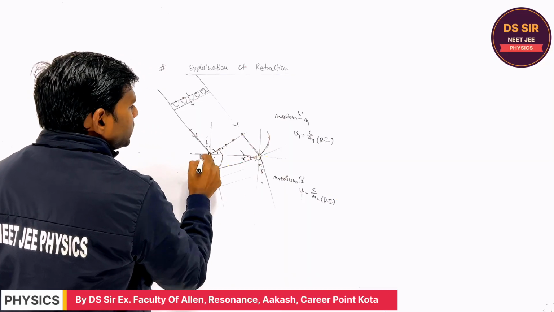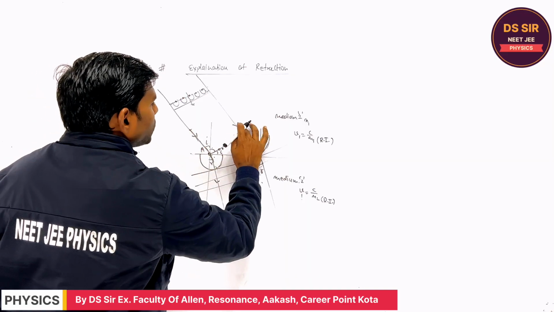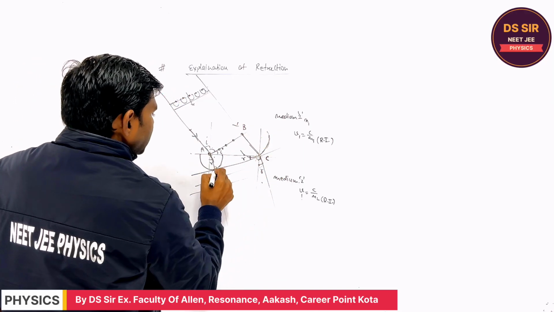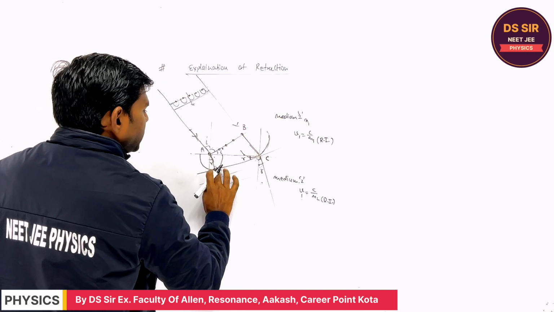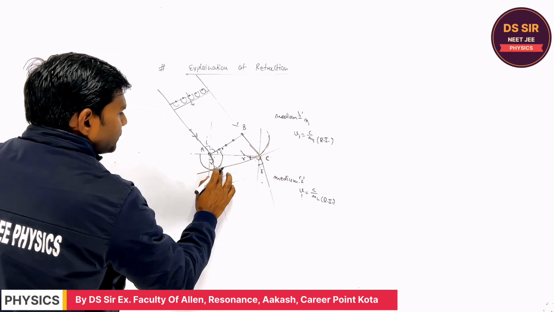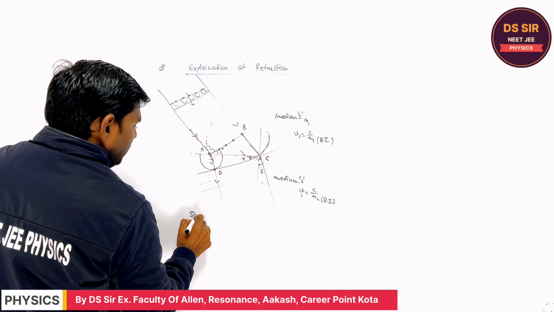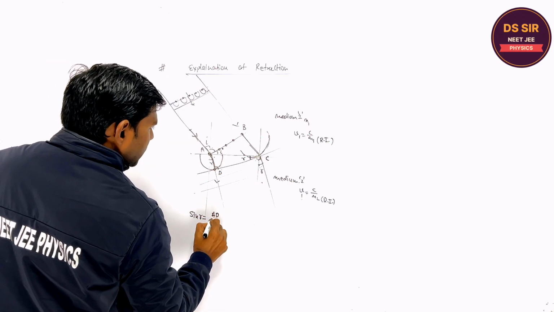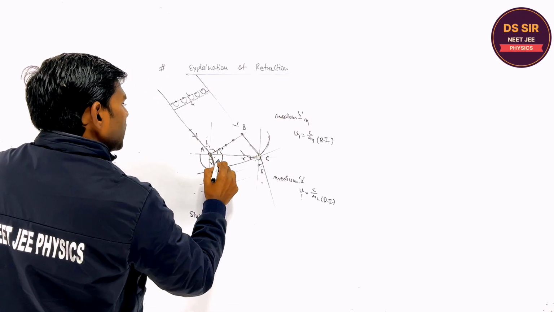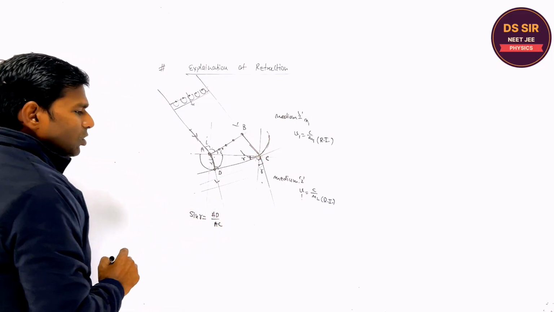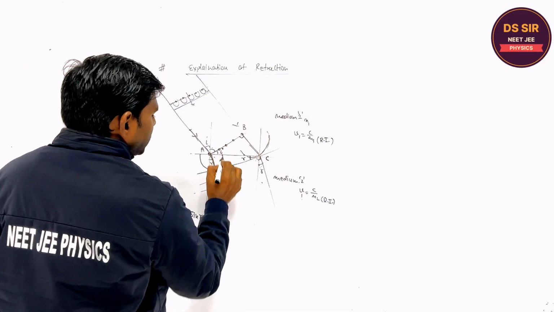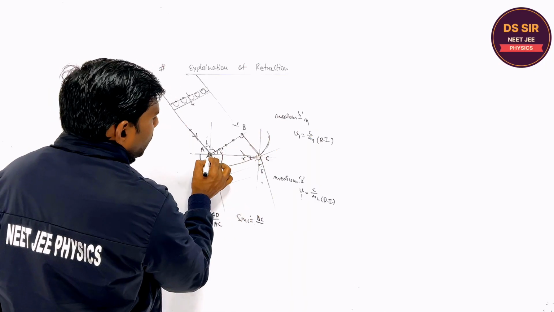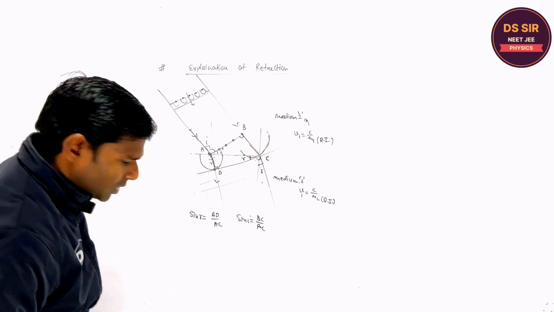Yes. Right. If you consider this is A, B, or C, C dash, suppose it is D. Tell me, what is sin R? Sin R is perpendicular, that is AD upon hypotenuse AC. Is it clear or not, you tell? Yes. In the same way, what is sin I? Please tell. Sin I is perpendicular BC upon hypotenuse AC. Is it clear or not, you tell?